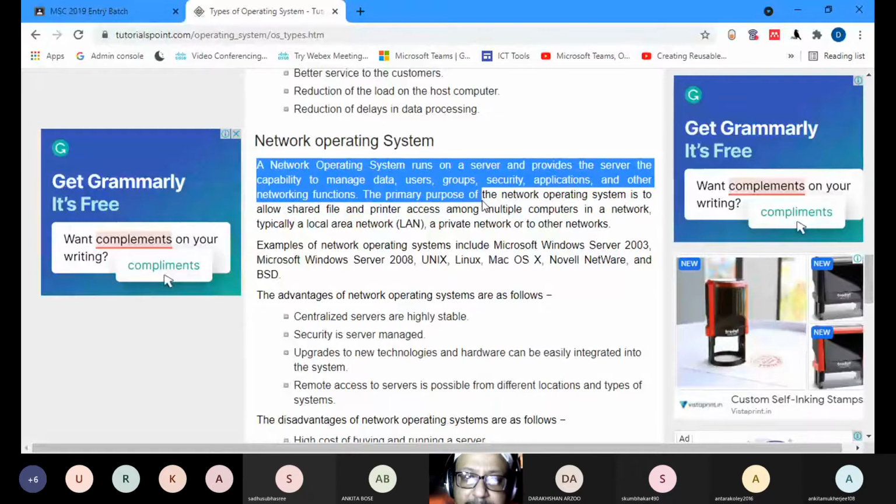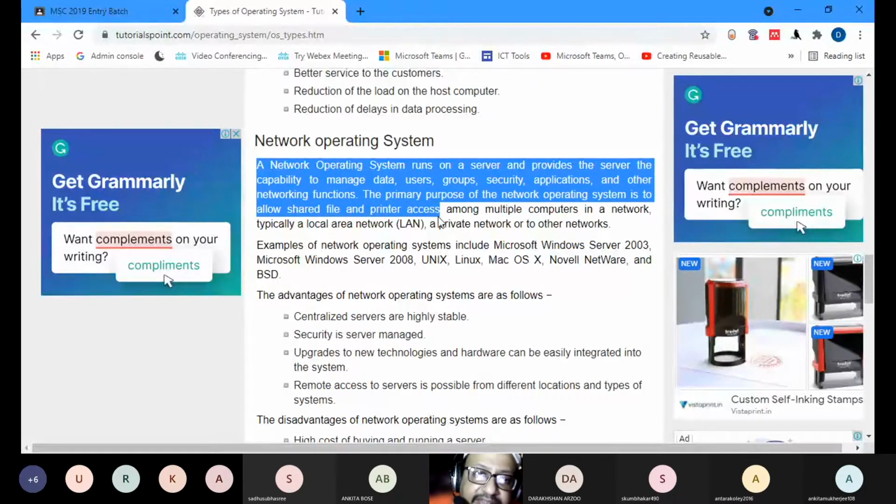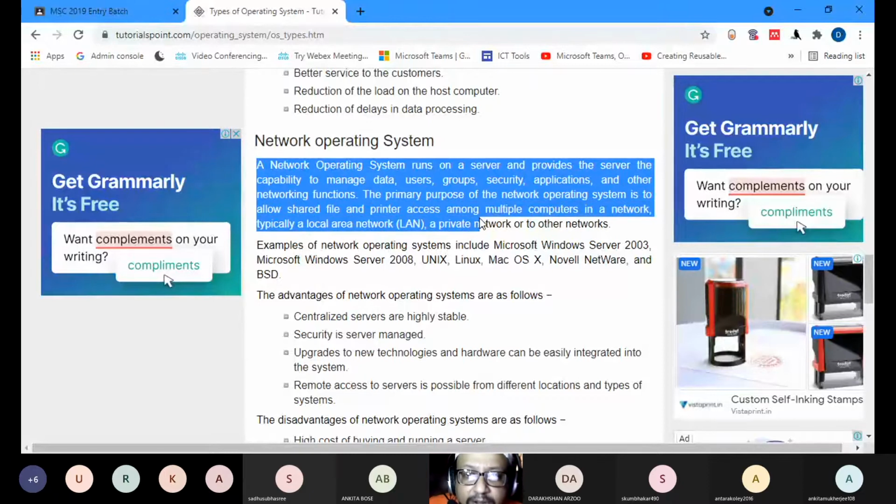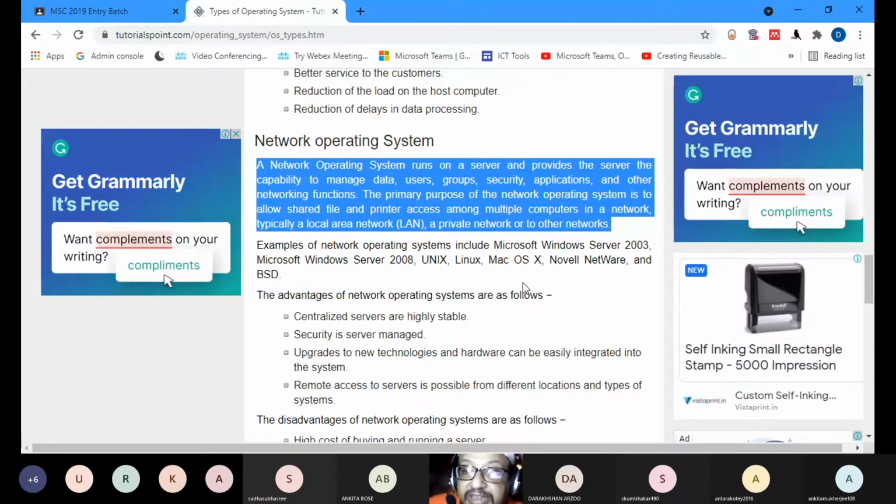The primary purpose of the network operating system is to allow shared files and printer access among multiple computers in a network. So you have the Windows Server 2003 and modern. Now you even have the Ubuntu 21.04 server edition. You can do this even in Linux system. Ubuntu, you can make a server system.